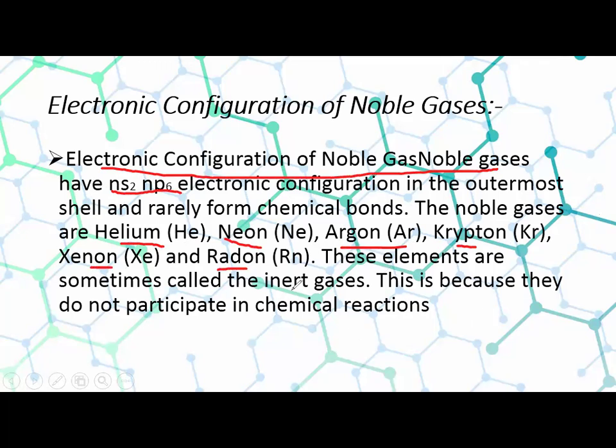These elements are sometimes called inert gases. What is the main reason to call them inert gases? Because they do not participate in chemical reactions. I told you in chapter number 3, while discussing the noble gases, that these gases are also known as inert gases because they do not participate in chemical reactions. They don't have any need to further gain or lose electrons. Therefore, they do not form chemical bonds easily, and so they are termed inert gases.